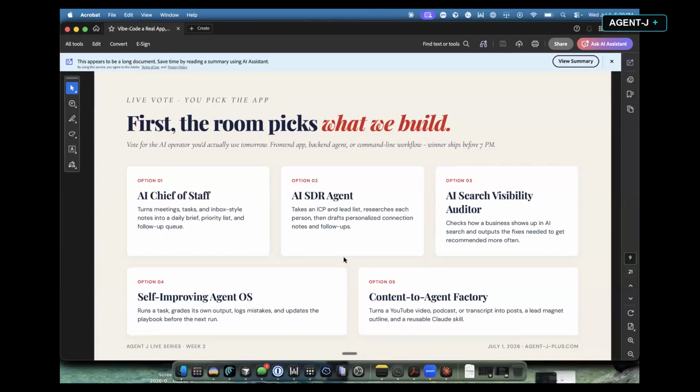Do, do, do, do, do, do, do, do, do, do, do, do, do, do, do, do, do, do.